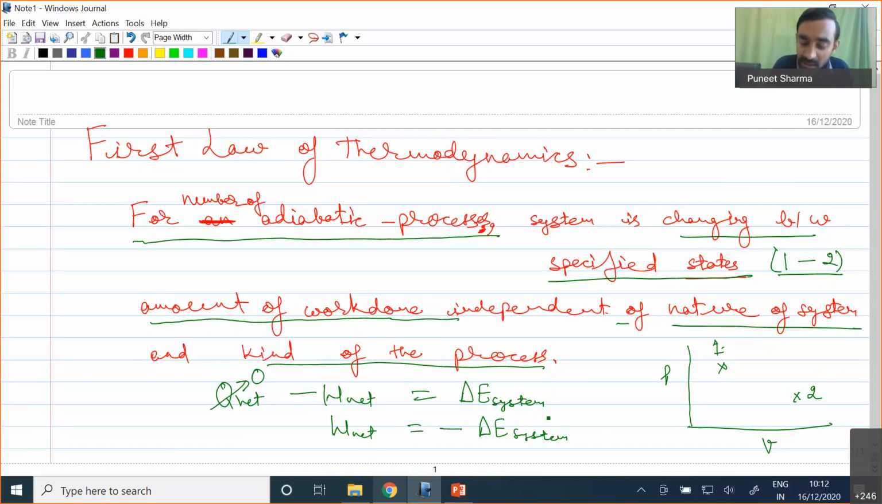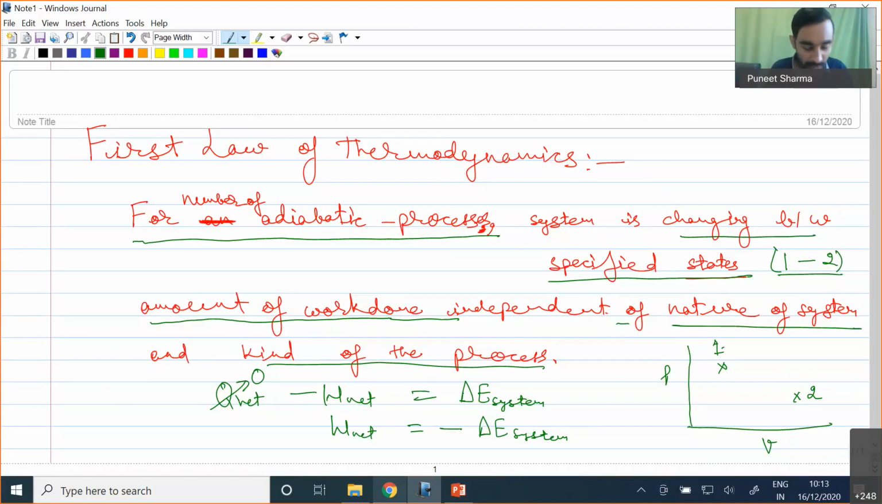And if our thermodynamic states are specific, it means if our initial and final thermodynamic states are not changing, in that case delta E of the system will be the same everywhere, irrespective of the type of process. So that's why we state this general statement: if we have adiabatic processes occurring in different ways, but the system is changing between the specified states, then the amount of work done will be independent of the nature of the system and kind of process.